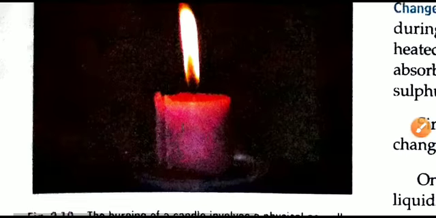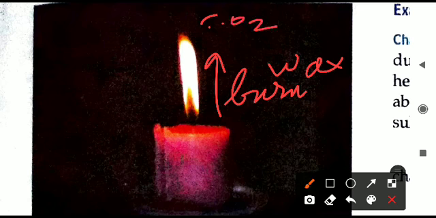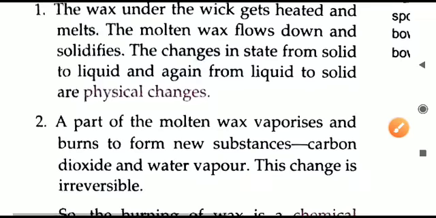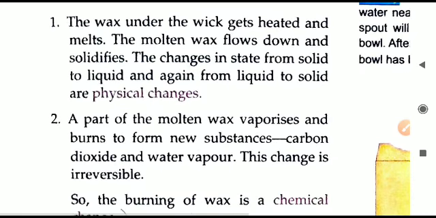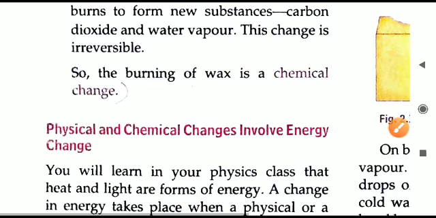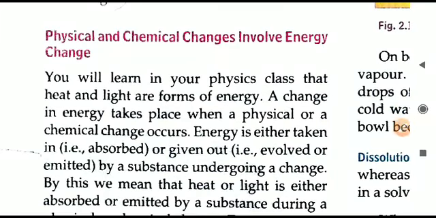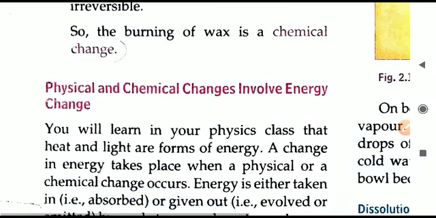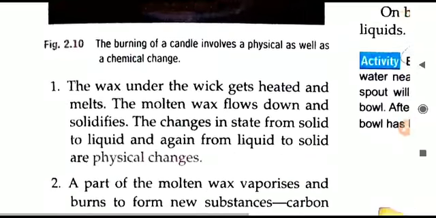So both things are happening. Whenever the candle is burning, some of the wax burns, and CO2 gas, carbon dioxide, is produced, and also water is produced. Both new substances are produced, and this change is irreversible. We cannot reverse the burning of wax, so that is why a chemical change is also going on. Both types of changes, physical as well as chemical, are going on at the same time. That is why burning of a candle is a perfect example showing both changes taking place at the same time. So we have concluded this point. I hope it is clear to everyone.